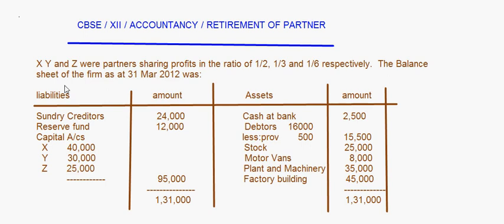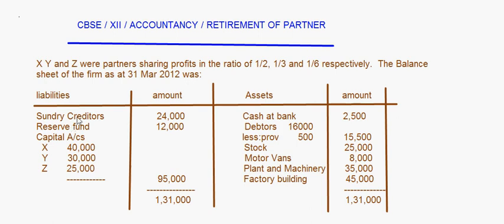Today let's do this question on retirement of partner. I'll read out the question. X, Y and Z are partners who share in profits in the ratio of 1/2, 1/3 and 1/6 respectively. The balance sheet of the firm as of 31st March 2012 was as follows.